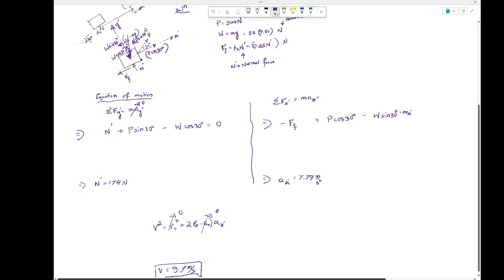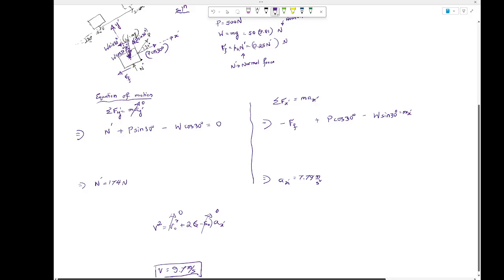It's all in the free body diagram. P has an angle of 30, so it should have two components in x and y direction. The same thing is for w. W is acting with a 30-degree angle, so you should have two components in x and y direction, right? That's the reason you have these four components for these two forces, P and w. And along with that, you have n prime and f. Those are usually related by this mu.